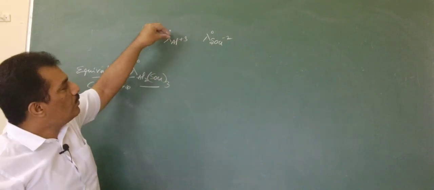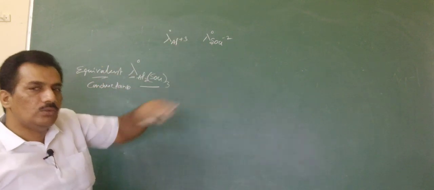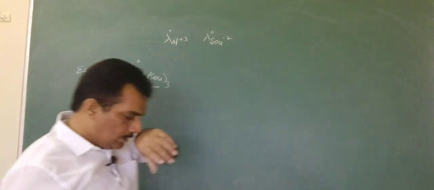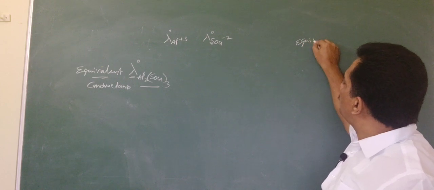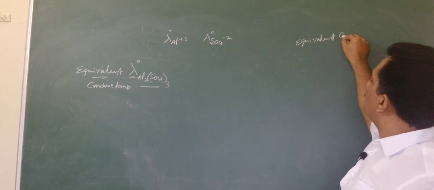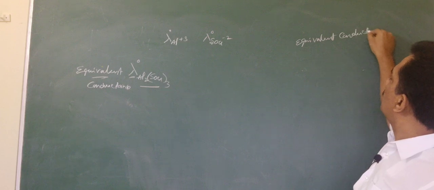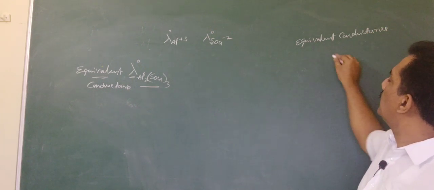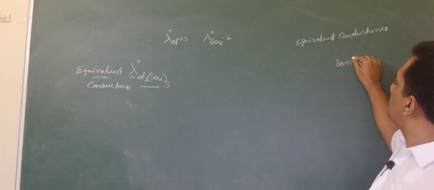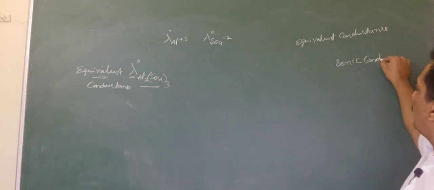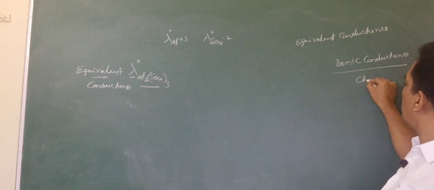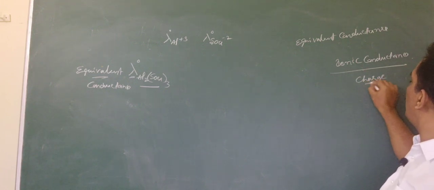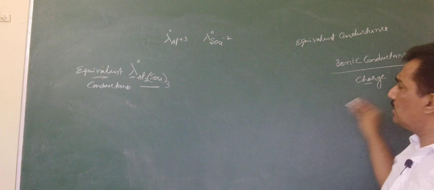So first of all we have to convert this into equivalent conductance. How to? For any ion, equivalent conductance is nothing but the ionic conductance of that ion divided by the charge.